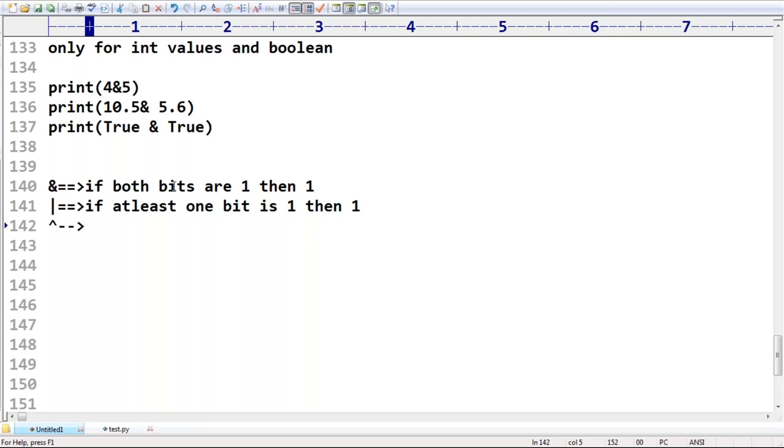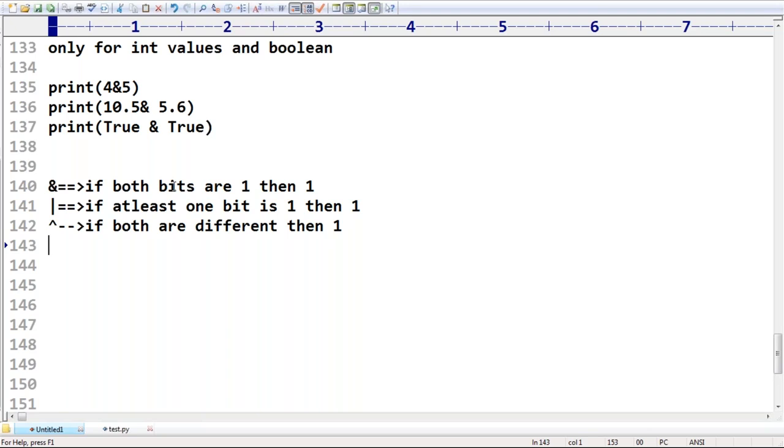Anyone, can you please tell? In our childhood somewhere we may have heard XOR. Sir, if both the bits are different, 1 0 or 0 1, then 1, otherwise 0.